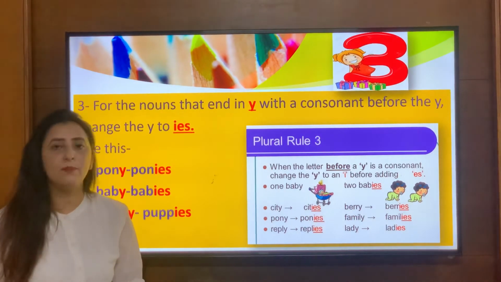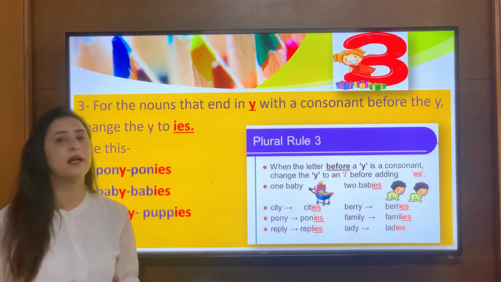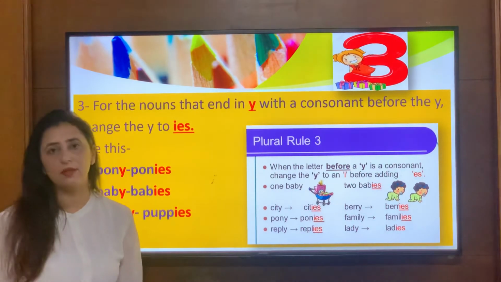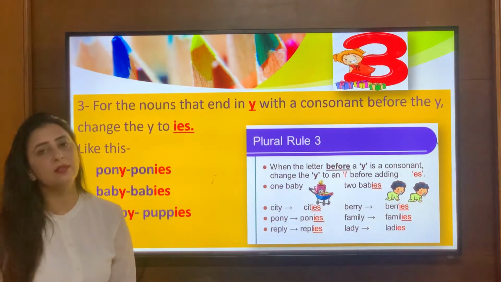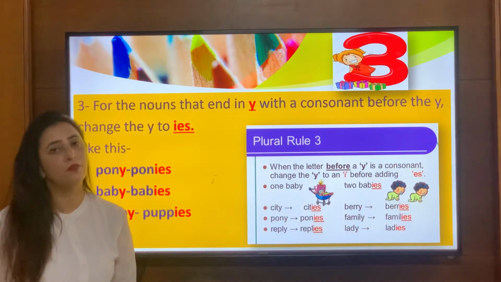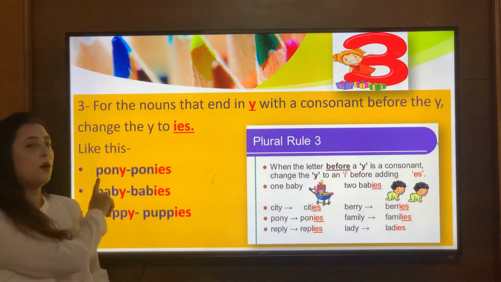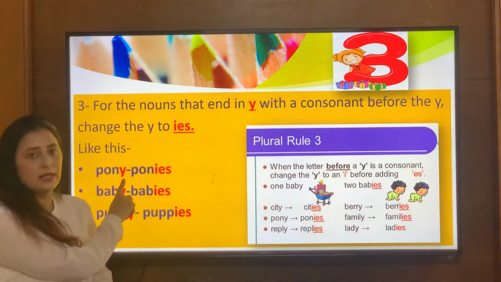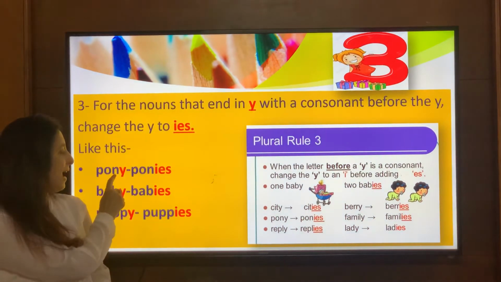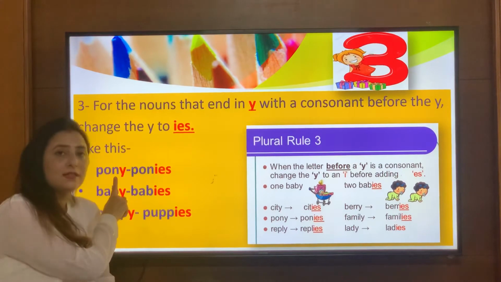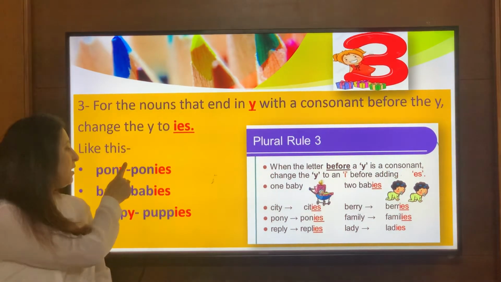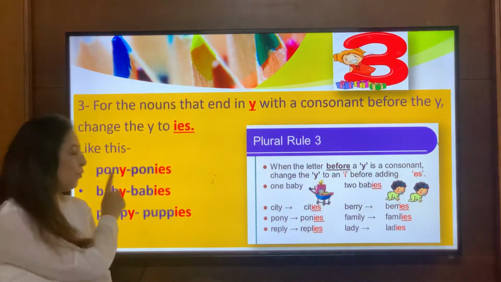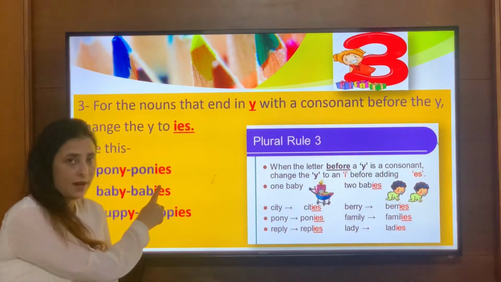I hope we are aware about the topic of vowels and consonants. Vowels are A, E, I, O, U, and the remaining letters are consonants, right? So we have 21 consonants in our English language, and 5 are vowels, right? So now the word is pony. Now the word is ending with letter Y towards the end, and before Y, which letter is there? N. So N is a consonant. So what I'll do? I will cut Y and I will add IES to form its plural. So pony becomes ponies, right?